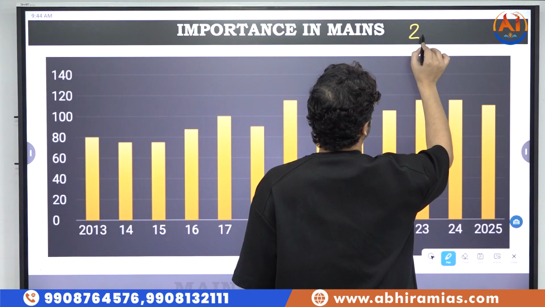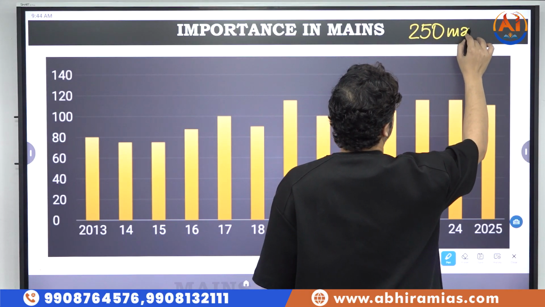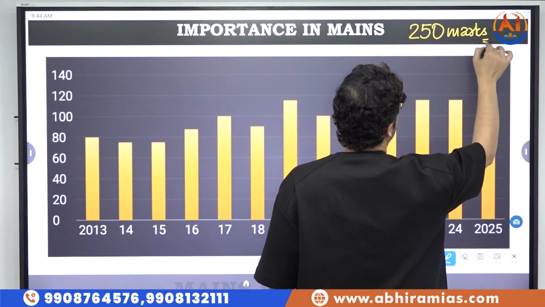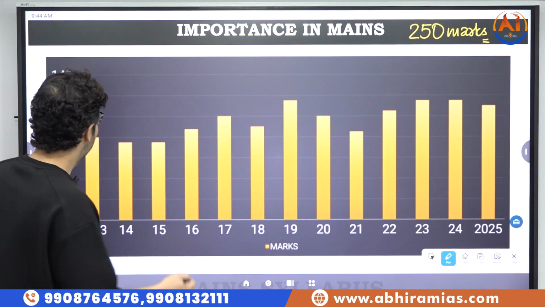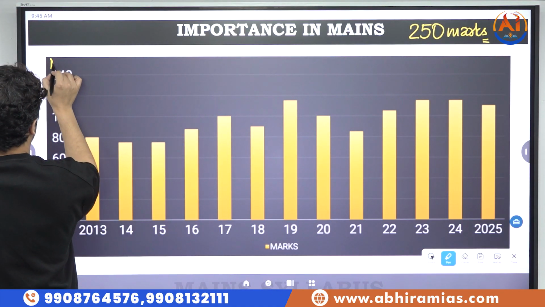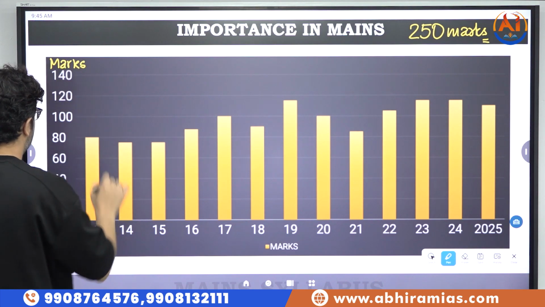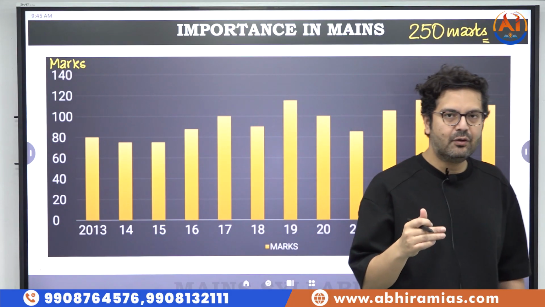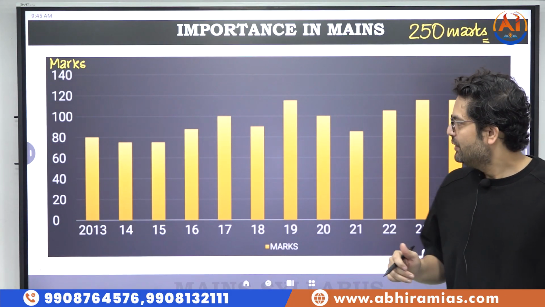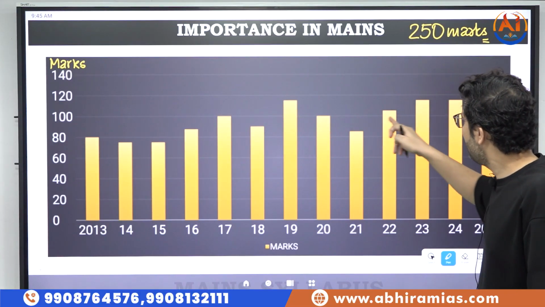The entire GS paper 2 is worth 250 marks, and this is not the number of questions, of course, this is the marks, the number of marks that have been allocated to polity. You can see, on an average, 100 plus marks.